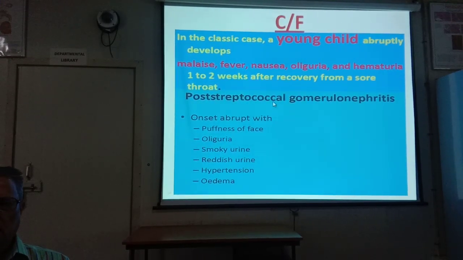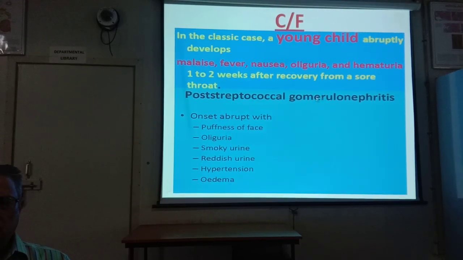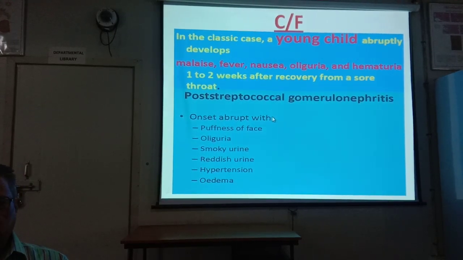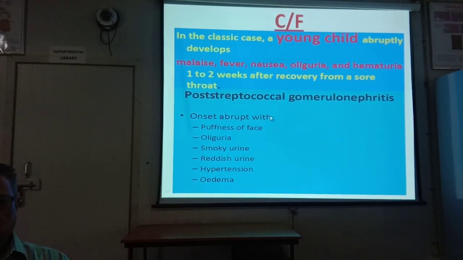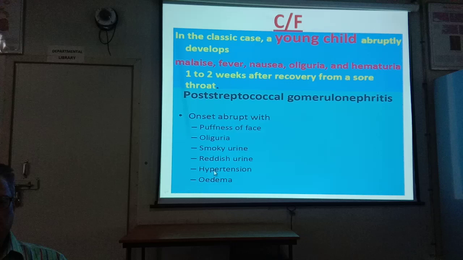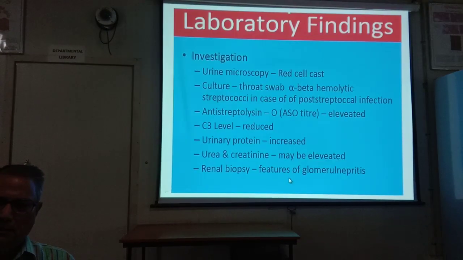Similarly, this post-streptococcal glomerulonephritis occurs following sore throat or cutaneous infections after 1 week to 2 weeks. The clinical features are abrupt onset with puffiness of the face, oliguria, then smoky, reddish urine, hypertension, and edema.